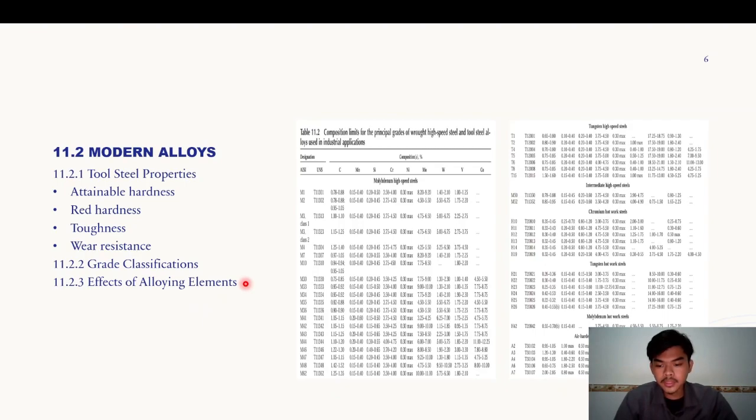The cobalt-containing tungsten types range from T4 through T15 and have from 5 to 12% cobalt. Type T1 contains neither molybdenum nor cobalt.